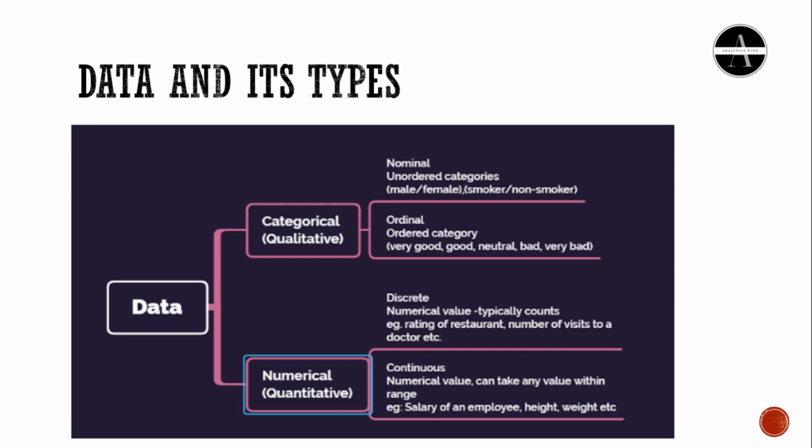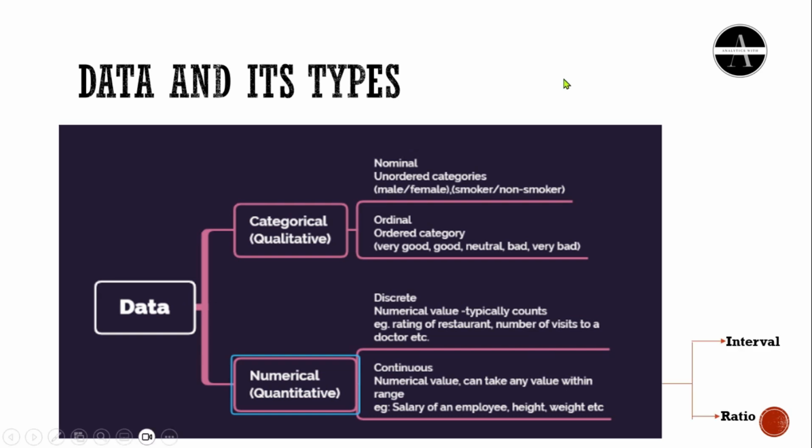Discrete data represent items that can be counted. The list of possible values may be fixed or finite. For example, number of students in a class, rating of a restaurant, number of visits to a doctor. So it represents countable numbers only. Whereas continuous represents measurements like height, weight, temperature. It cannot be counted. It is further categorized into interval and ratio.